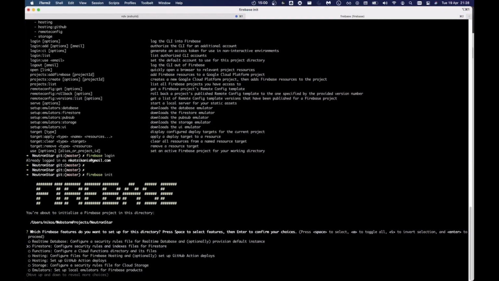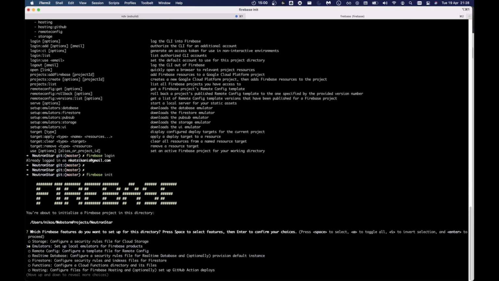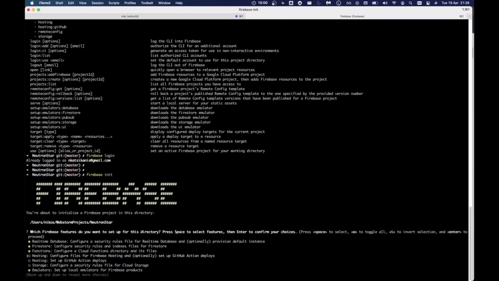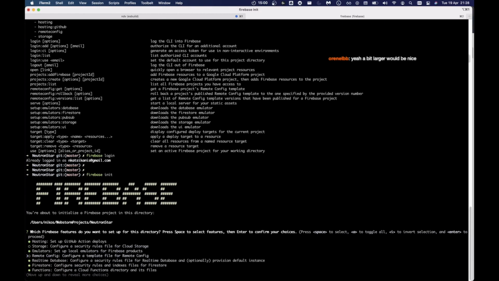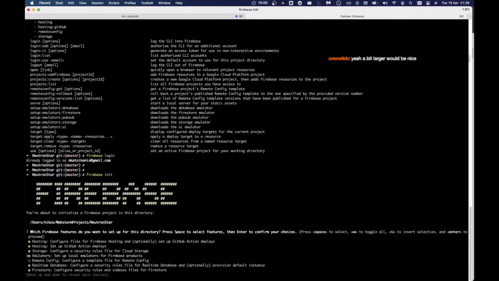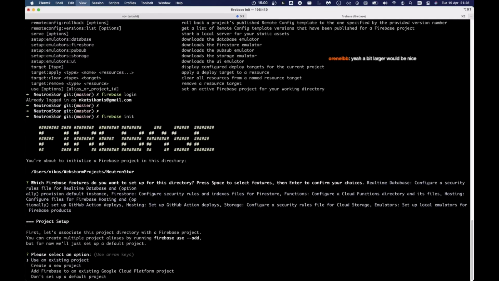Which Firebase features do you want to set up for this directory? We want quite a lot of things. We want emulators, Realtime Database, Firestore, functions, hosting, yes, GitHub Actions. Okay, I'll make the font a bit larger. Do we want remote config? I don't know what that is. Do we want Cloud Storage? Yes, because we want to upload pictures. How's that?